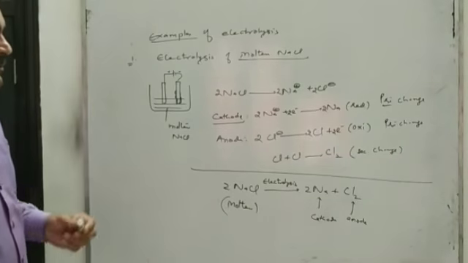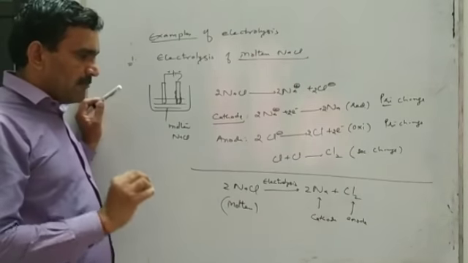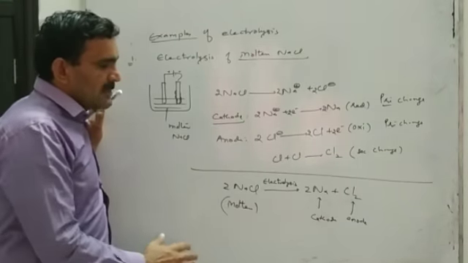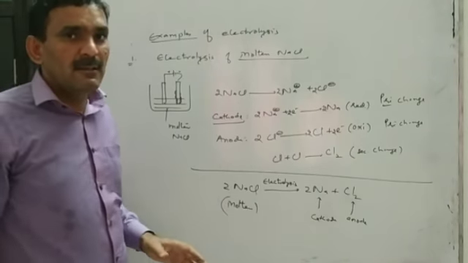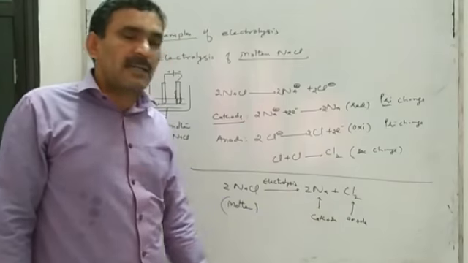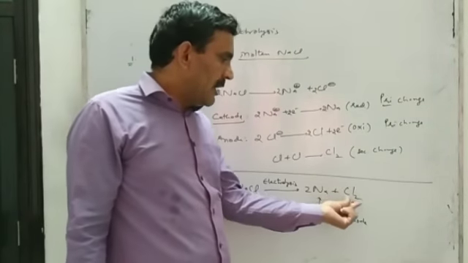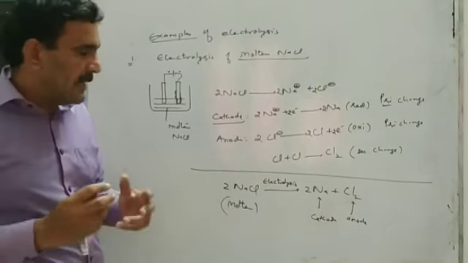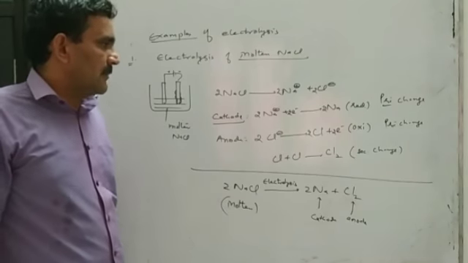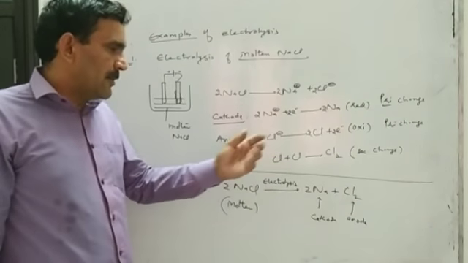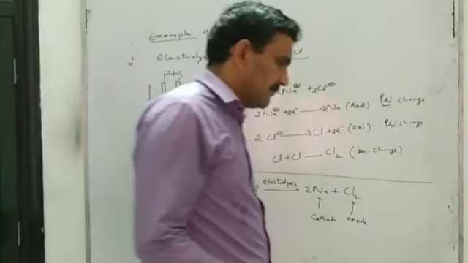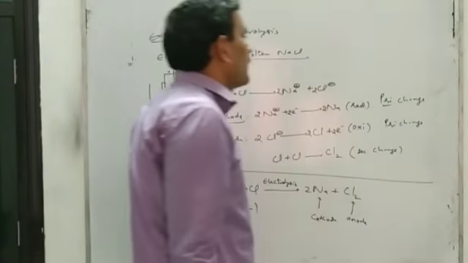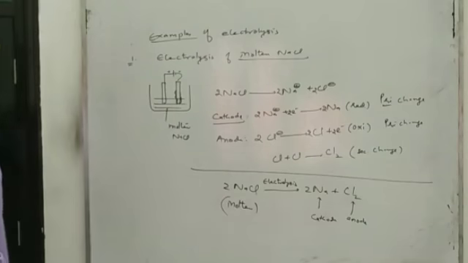So if I ask what product will be obtained on electrolysis of molten NaCl, the answer will be sodium metal is produced at the cathode and chlorine gas is evolved at the anode. And equations you can write accordingly. You can note down the equations.